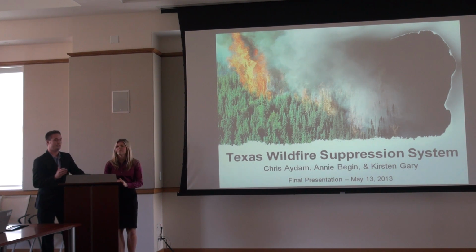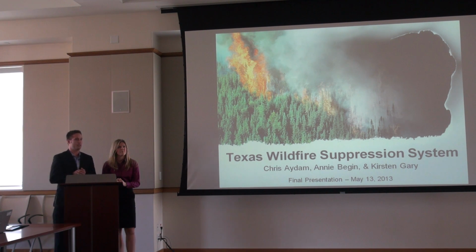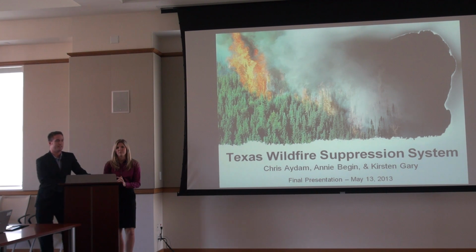So what we were tasked to do was come up with some kind of system in which Texas wildfires, the damage that they cause, could be significantly reduced. And wildfires are a huge issue in Texas, especially with global warming coming about. There's less precipitation and hence more wildfires. So what we're suggesting is that the Texas state government should buy 12 air tractors.